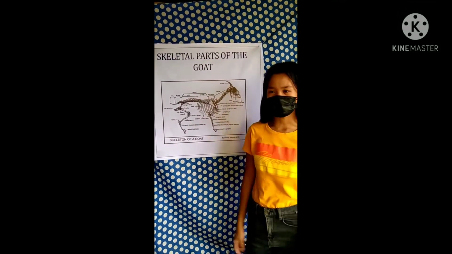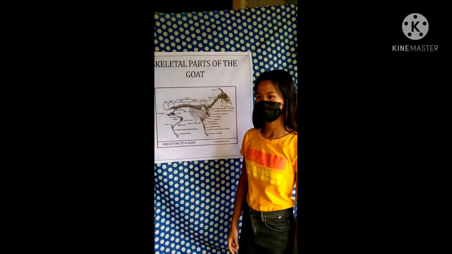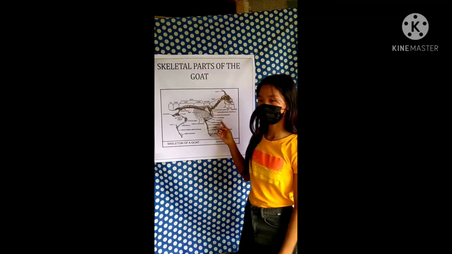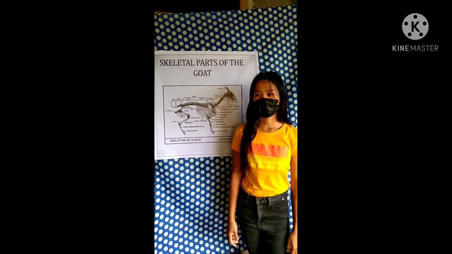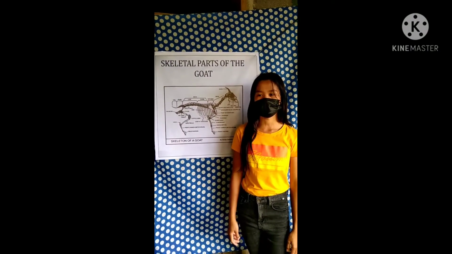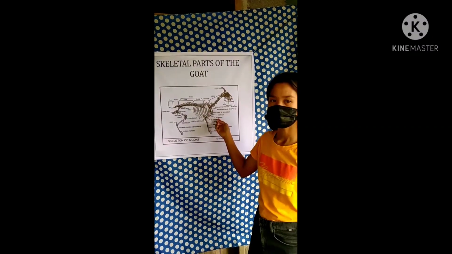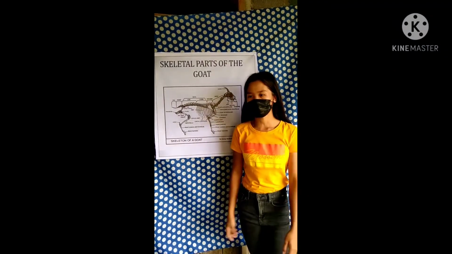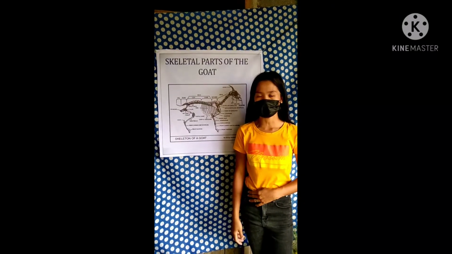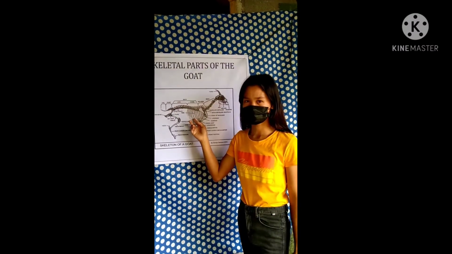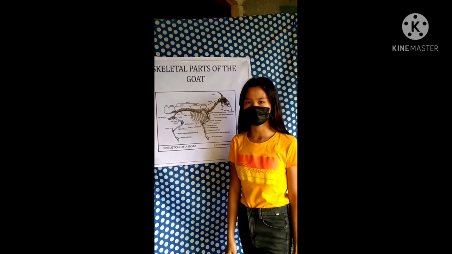Molars. Molars are grinding teeth at the back of a mammal's mouth. Humerus. The humerus is the bone of the upper arm or forelimb, forming joints at the shoulder and the elbow. The sternum. The sternum or breastbone is a long, flat bone located in the central part of the chest. Ribs. Ribs protect the thoracic cavity and its organs.